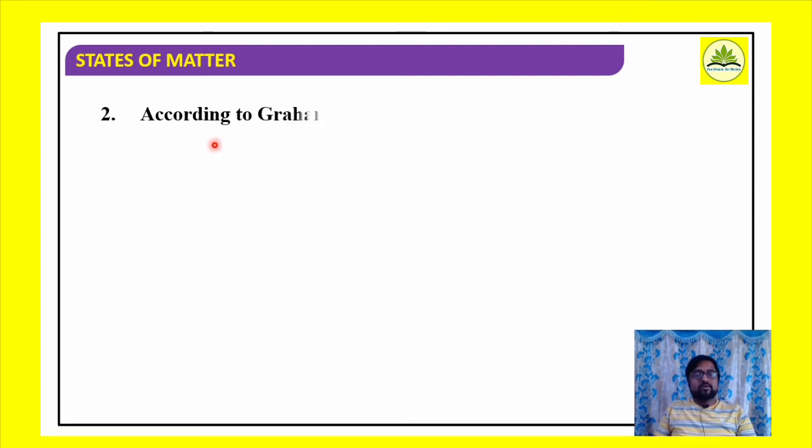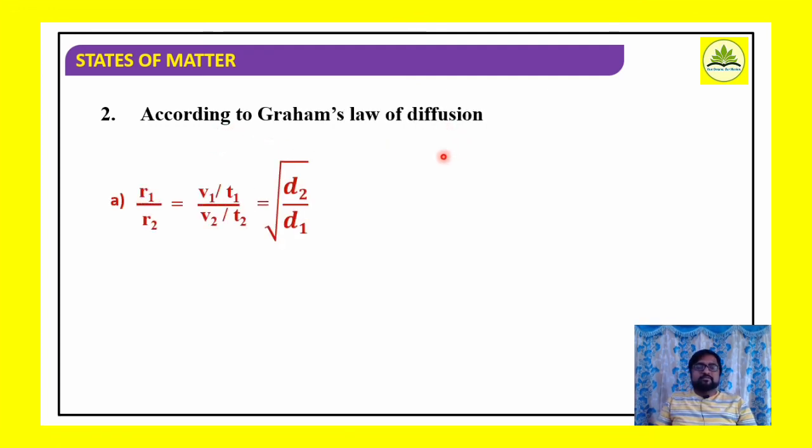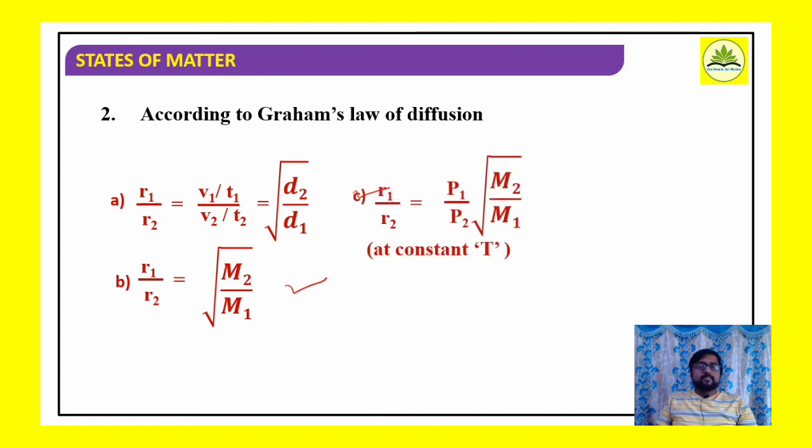Okay, one more. According to Graham's law of diffusion, R1 by R2 is equal to V1 by T1 divided by V2 by T2 is equal to D2 by D1. Is it correct or not? Yes, it is true. Second, R1 by R2 is equal to square root of M2 by M1. It is also correct. Third, R1 by R2 is equal to P1 by P2 square root of M2 by M1. Yes, it is also correct at constant temperature. And fourth, all of them. Answer: all of them. All expressions are true.